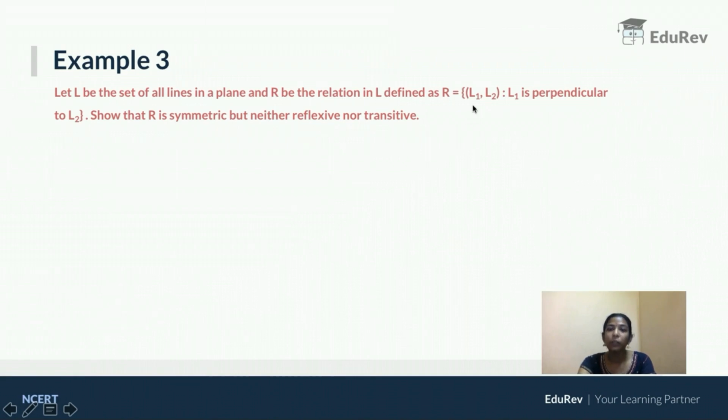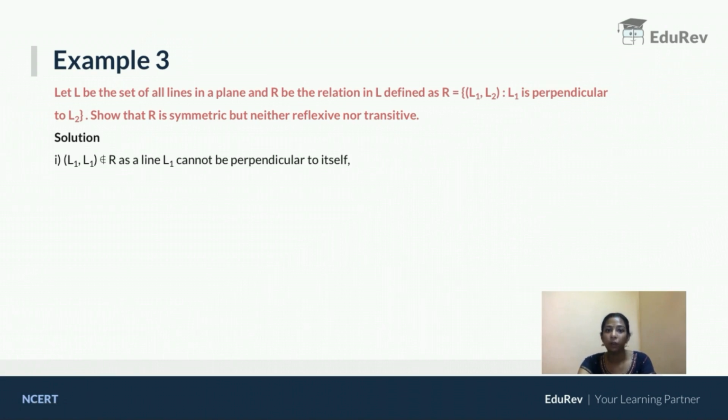To become reflexive, what should happen? (L1, L1) should belong to R. But (L1, L1) belongs to R means what will happen? L1 is perpendicular to L1. Can any line be perpendicular to itself? No.